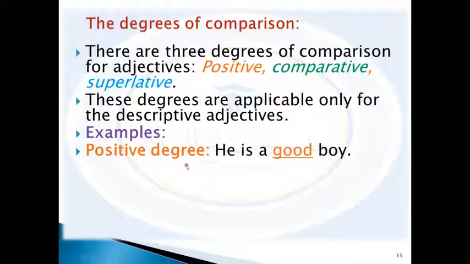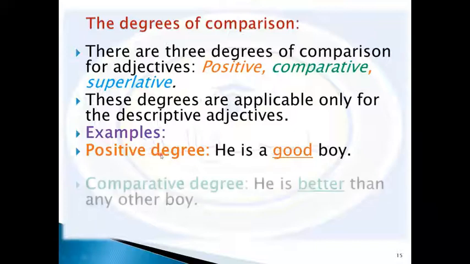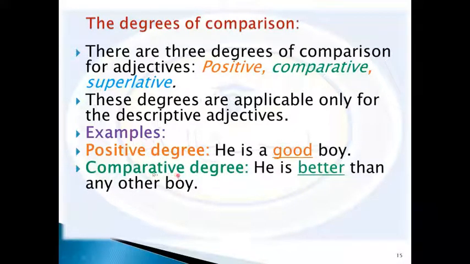He is a tall boy. It is a big house. All of them, big, tall, good, are what? Descriptive adjectives, as we said. And in this form, we think of them as positive degree. In comparative degree, we will say he is better than any other boy. So we can say Ahmed is better than Khalid.